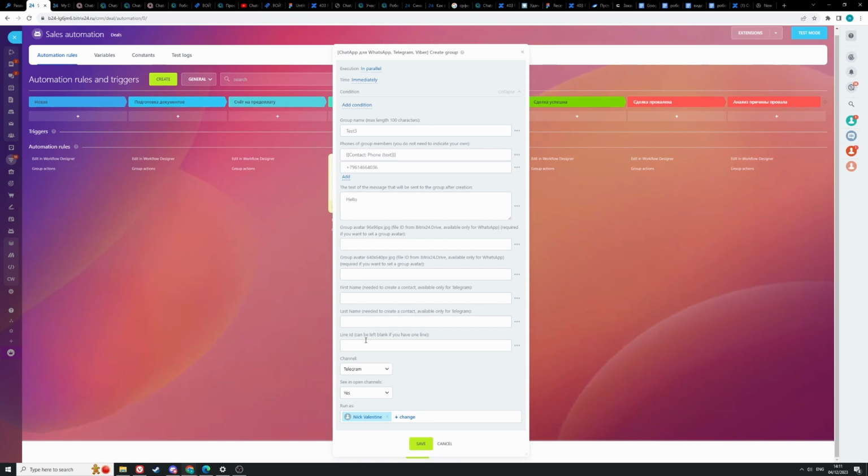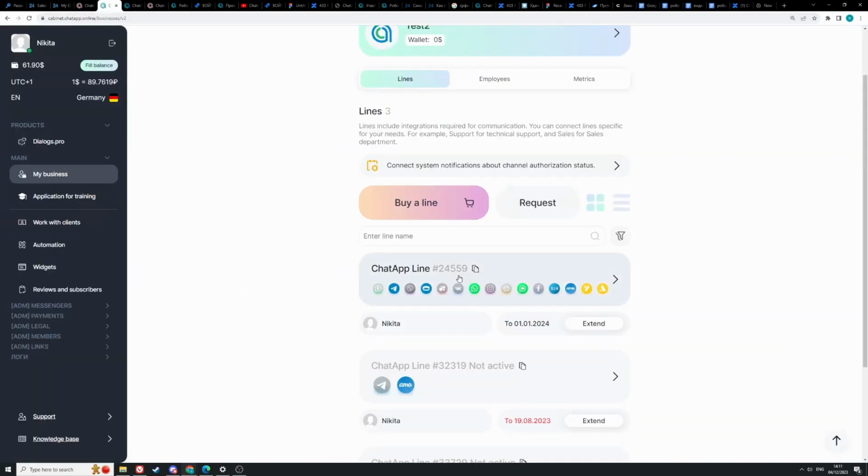In the line ID field, you can specify the ID of the ChatApp line to which certain messengers are connected. But if you leave this field empty, the first line in the list will be used. The number of lines can be found here in your ChatApp personal account in the My Business section.